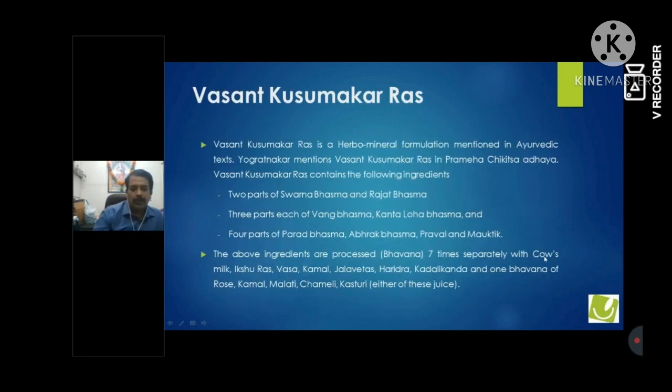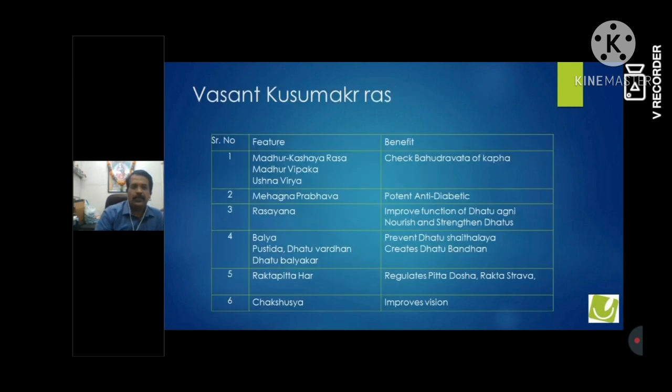It has been triturated with cow's milk, Ikshurasa, Vasa, Kamal, Jalavetas, Haridra, and Kadalikanda. So you can see cow's milk, Vasa is also used, Kamal is also used. You can just imagine the thought process of our acharyas while designing this Vasant Kusumakar Ras.